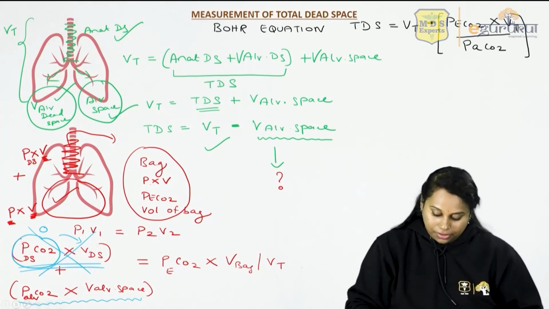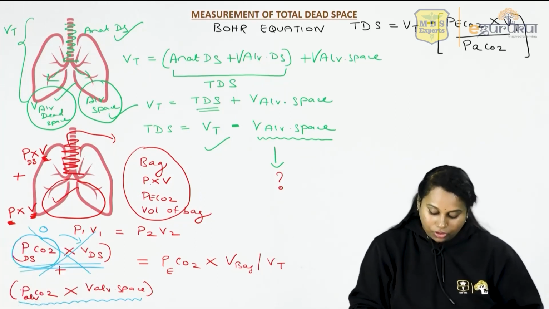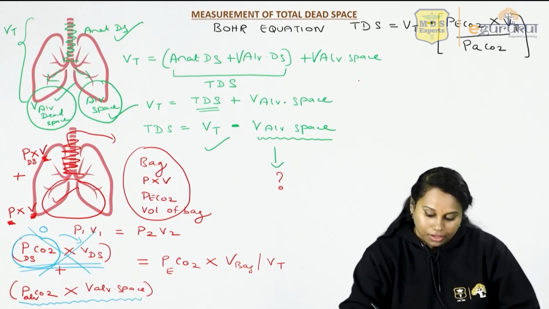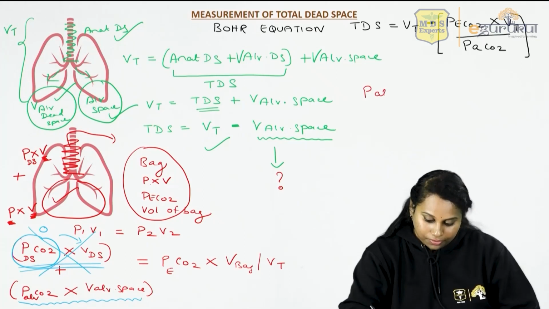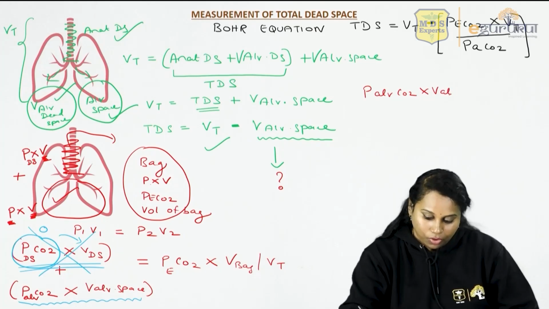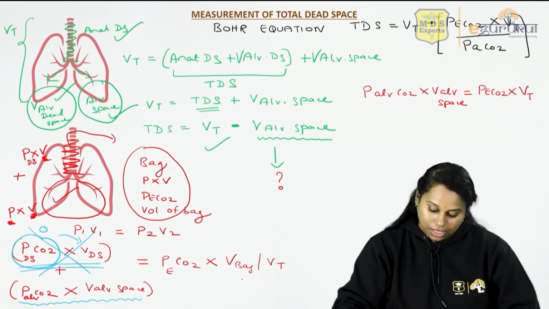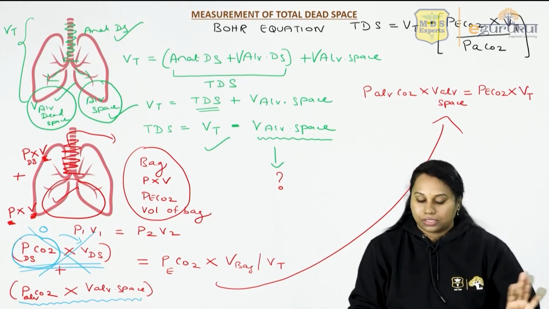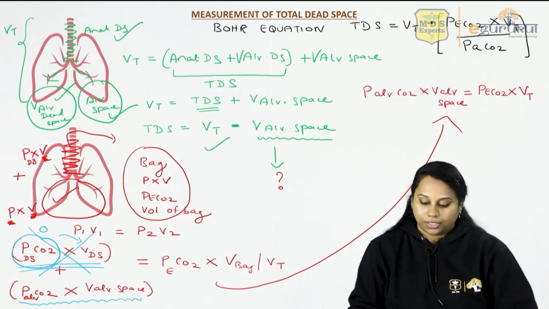So I'll further write this equation taking the top one as 0. So I'll take this to the other side and I'll write the same equation there. Partial pressure of alveolar CO2 into volume of alveolar space is equal to PeCO2 into volume in the bag, or the tidal volume. So this same equation I have taken to the other side. Considering the other part as 0, we leave that and the remaining I have written it here.